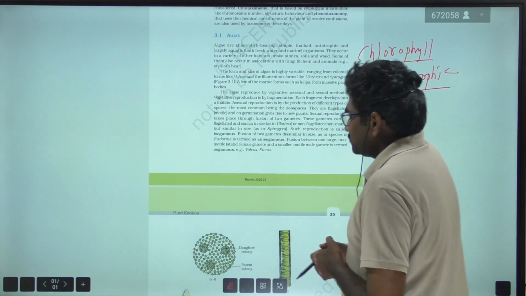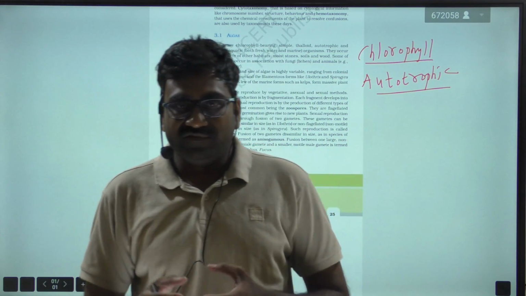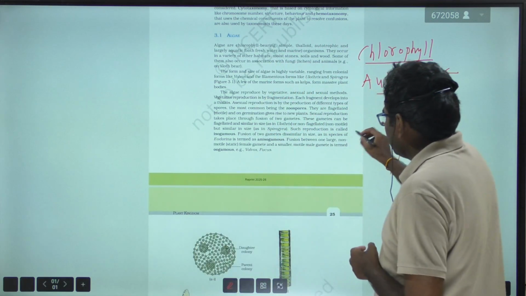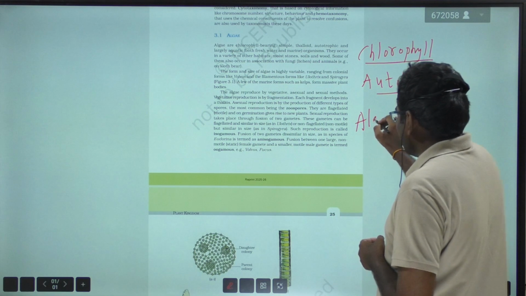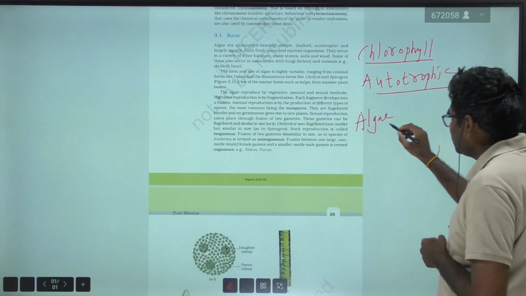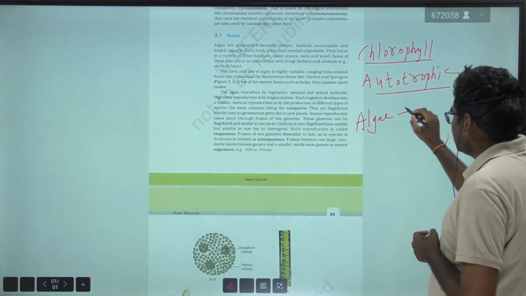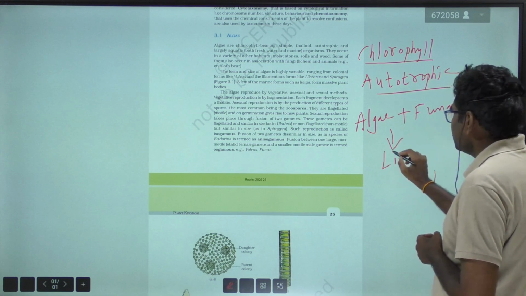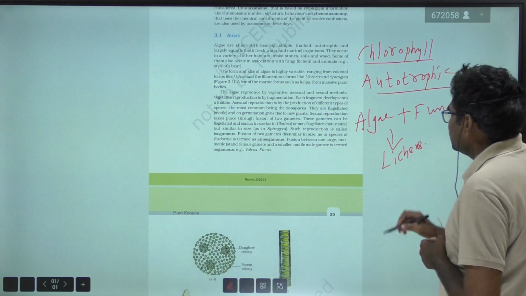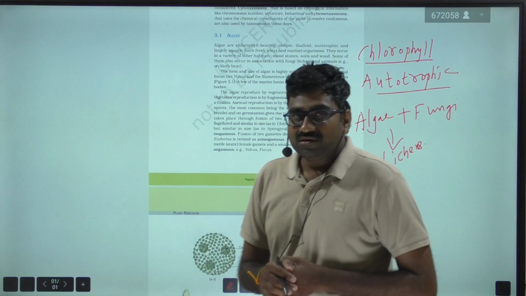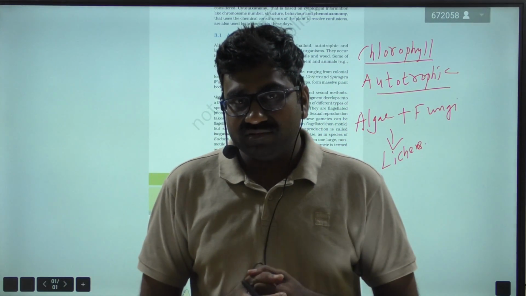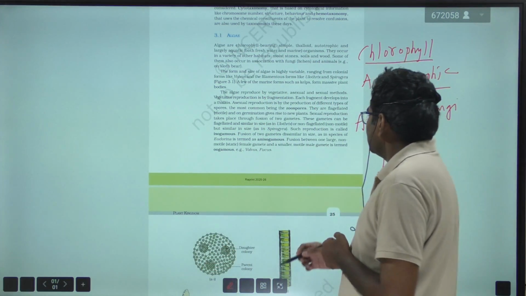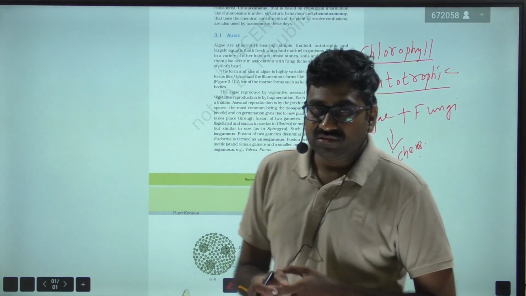So algae may live as free living, or they may live in a symbiotic association with fungi, together known as lichens. Lichens are good pollution indicators.